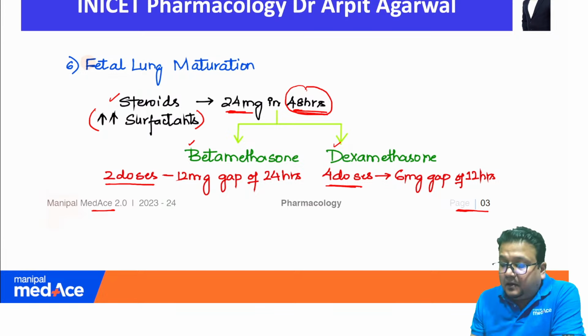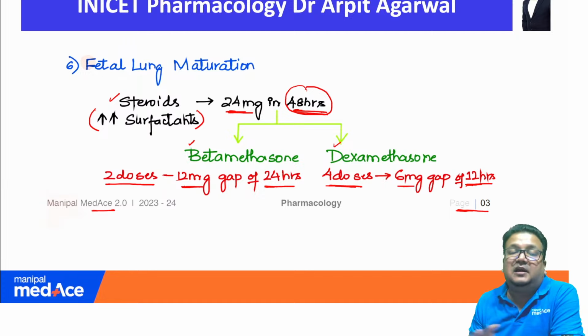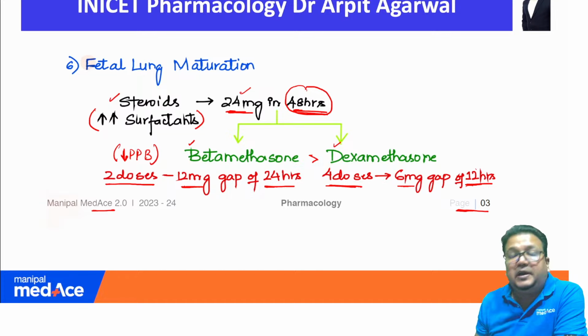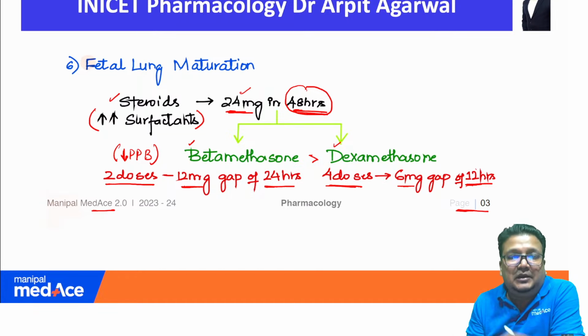That means 12 milligram each dose at a gap of 24 hours. Betamethasone, and dexamethasone 4 doses, so gap of 12 hours and 6 milligram each dose. 6 into 4, 24 milligram, and 12 into 4, 48 hours. Now why betamethasone is the preferred option? Because it is less plasma protein bound. Betamethasone as compared to dexamethasone is less bound to plasma protein, so it has more transfer across placenta. That is why it can be given in 2 dosage.